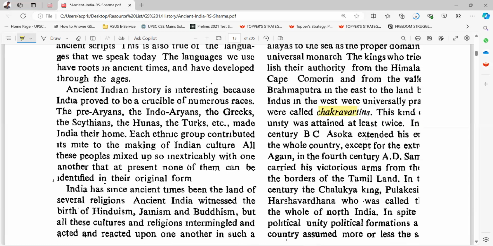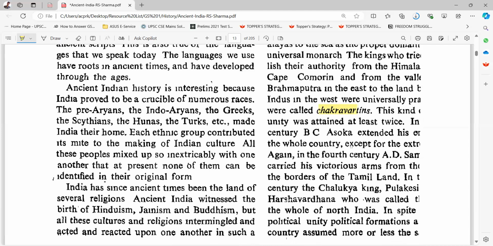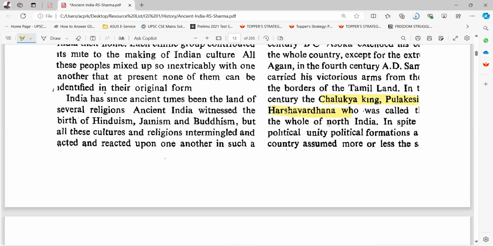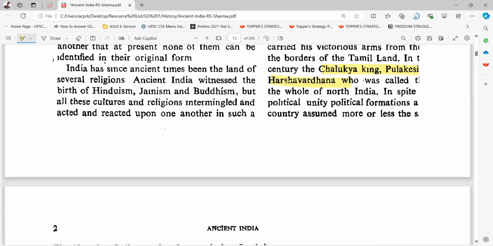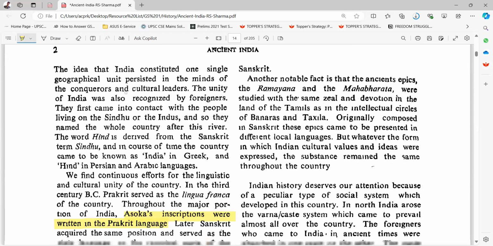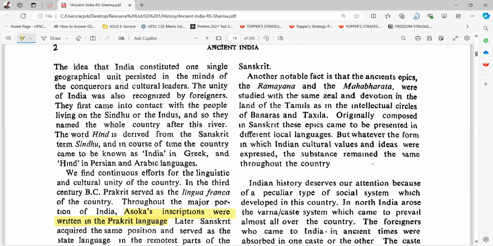In the 3rd century BC, Ashoka extended his rule over the whole country except for the far south, and again in the 4th century AD, Samudragupta carried his victorious arms from the Ganges to the borders of Tamil land. In the 7th century, the Chalukya king Pulakeshin defeated Harshavardhana, who had ruled the whole of North India. In spite of political divisions, the idea that India constituted one single geographical unit persisted in the minds of conquerors and cultural leaders.